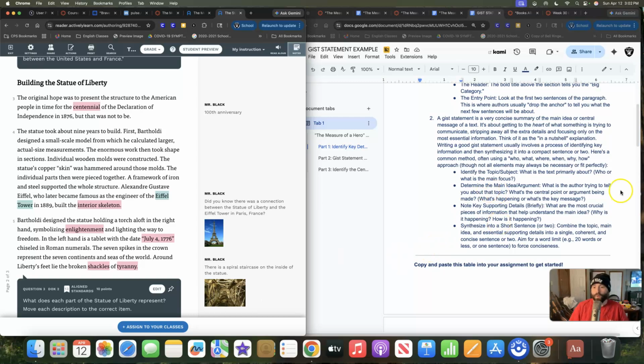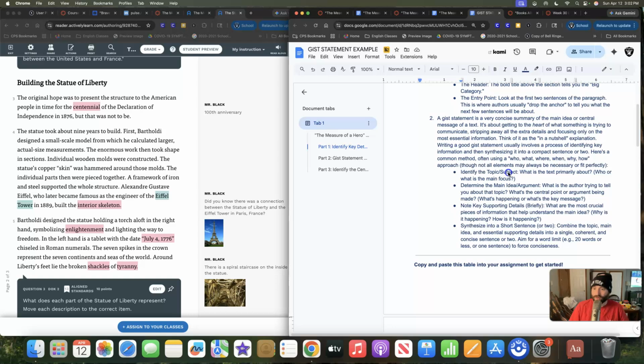So, again, we want to identify the topic or subject. What is this text primarily about? So the main focus is the Statue of Liberty, and more importantly, the main focus is how the Statue of Liberty was built. So then from that, we want to determine the main argument. What is the author trying to tell you? Well, I just said that, right? He's trying to tell you about how it was built, why it was built, right?